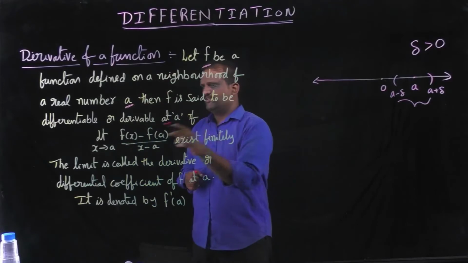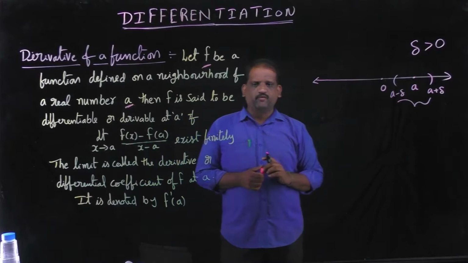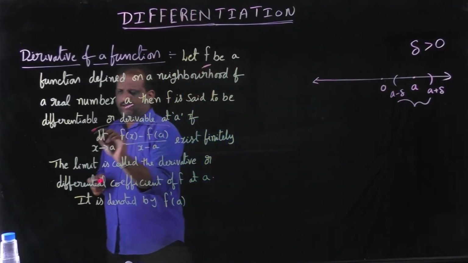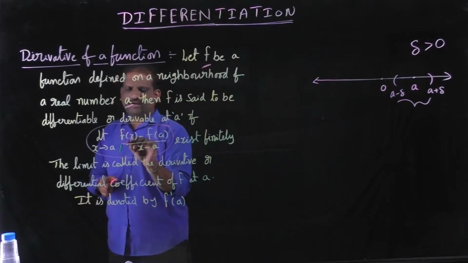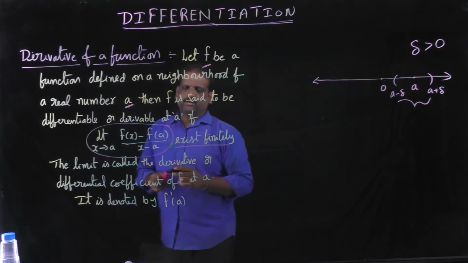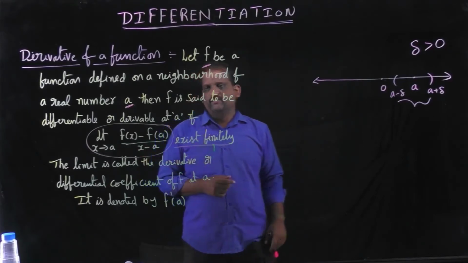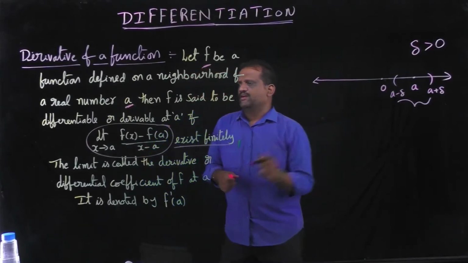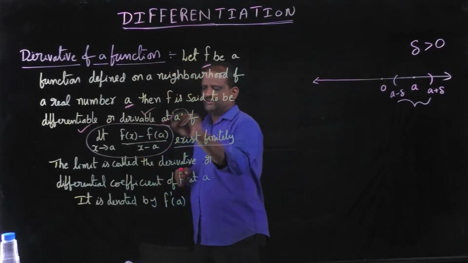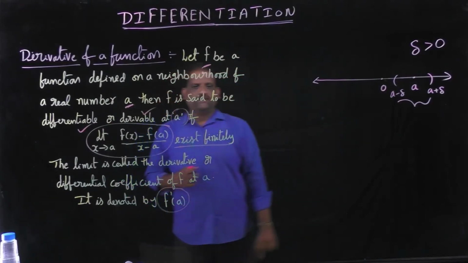Then the function f is said to be differentiable or derivable at a. It must obey that the limit as x tends to a of f of x minus f of a by x minus a exists finitely. If this limit exists finitely, then we can say f is derivable or differentiable at a. This is denoted by f dash of a.